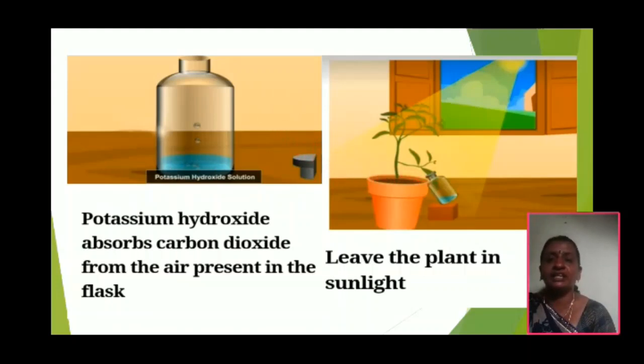Then slowly insert half of the leaf into the glass jar.